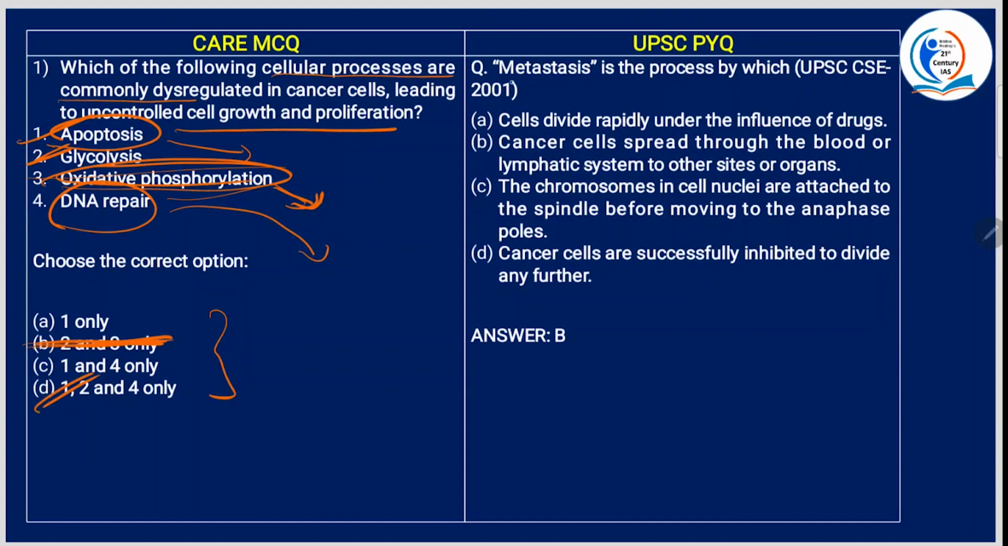All right. Now, metastasis is the process by which, what is metastasis? If you go by the etymology of the word, meta means next, stasis means placement. So, next placement. Cells divide rapidly under the influence of drugs. No. Cancer cells spread through the blood or lymphatic system to other sites or organs. Yes, this is the answer.